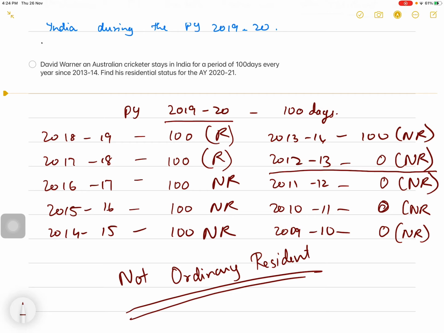But out of 7 years preceding the previous year, his stay in India should be more than 730 days, and in this case his stay in India is only 600 days. So he does not satisfy both the additional conditions, so he is not ordinarily resident. Okay, so take down the answer.